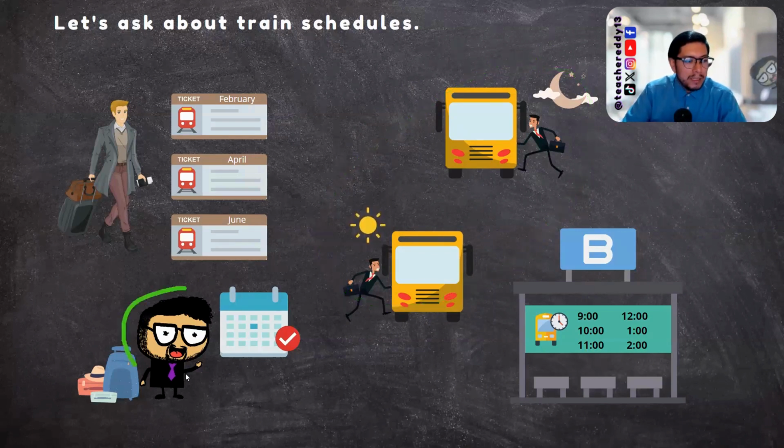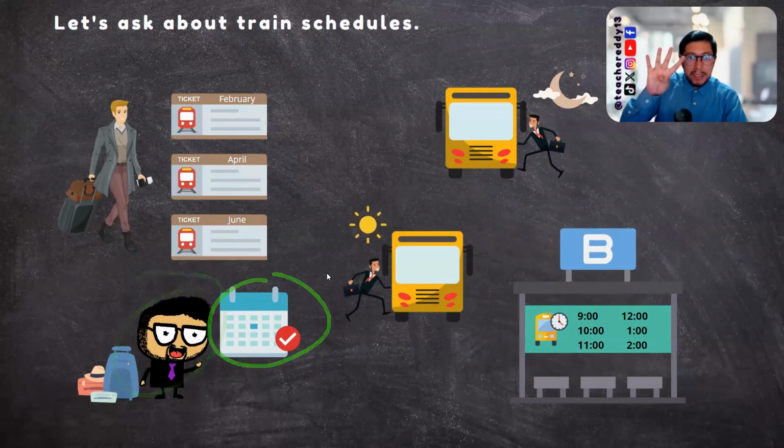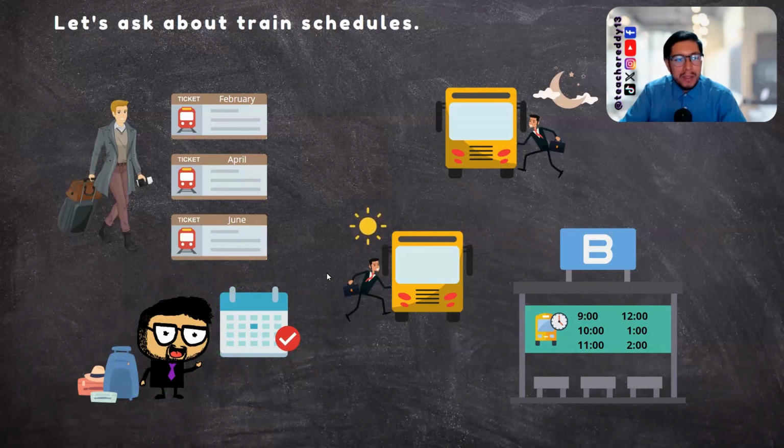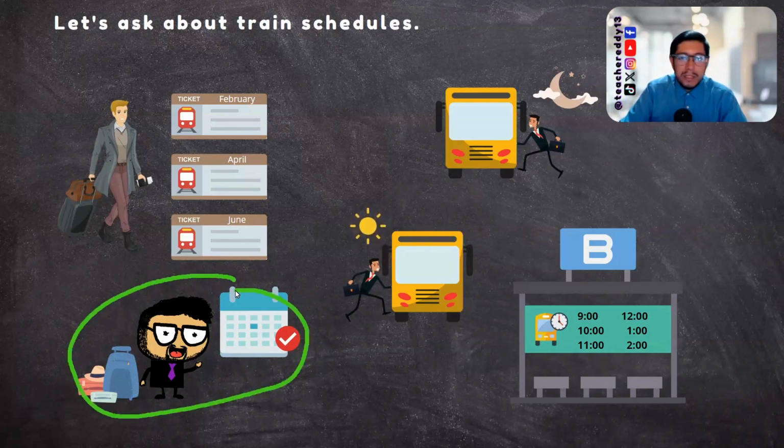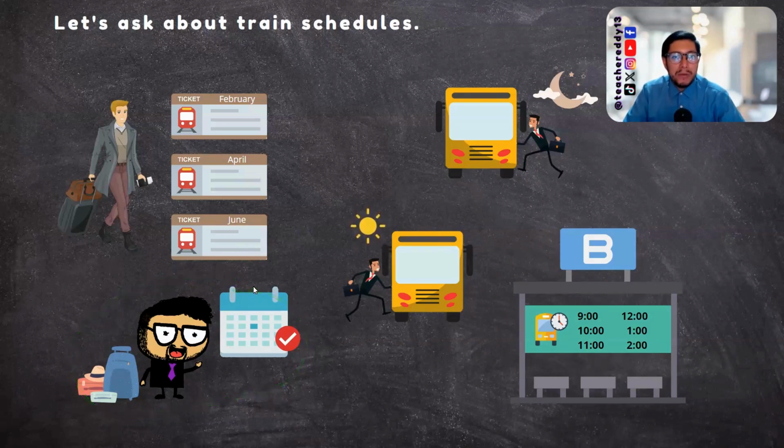Now, look at the teacher over here. Does the teacher go on vacation 4 times a year? No. Only 1 time? Yes. So we can say the teacher goes on vacation once a year.